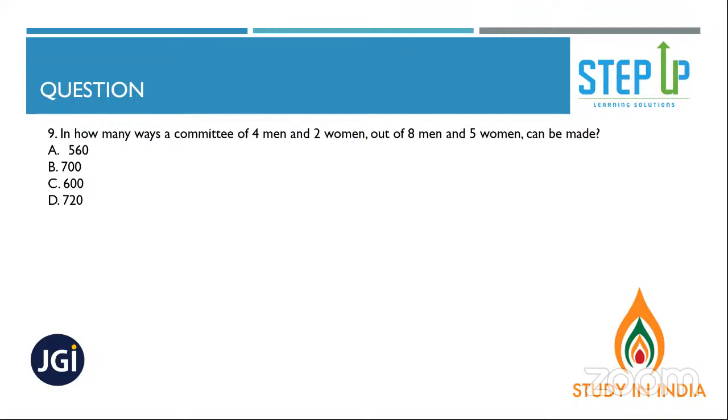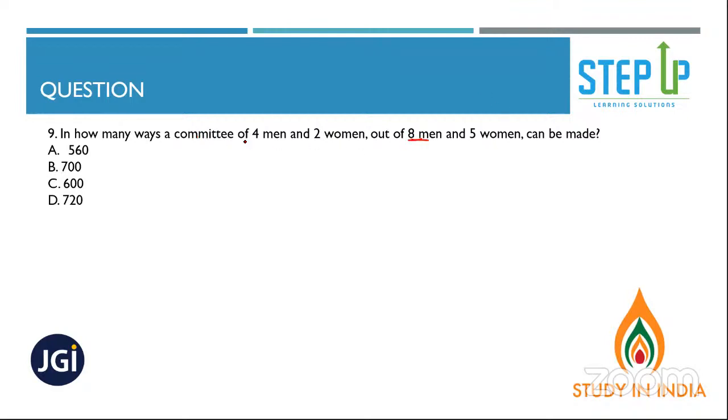Okay, answer this one. Similar to the previous one, memory. What would be the answer for this one, memory? Why C3, Surjo? 8 men are there.